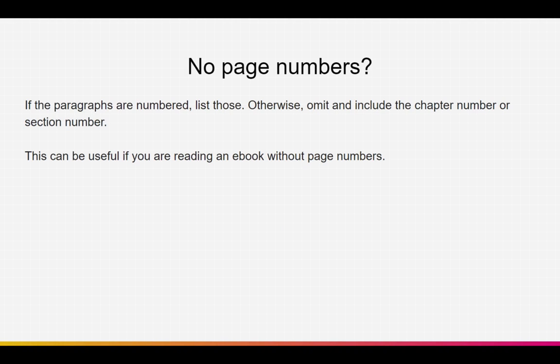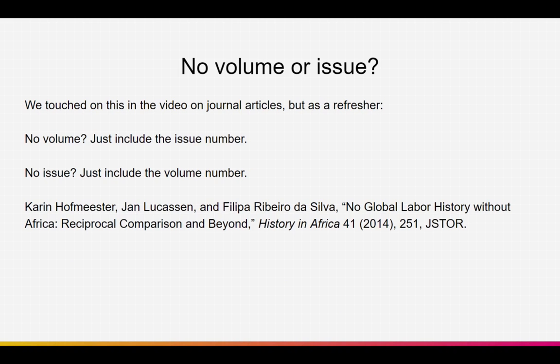Otherwise, if it's something like a web page, you can just omit the page numbers if it's still easy enough for your reader to find the information where it's located. We've touched on this a little bit in the video on journal articles, but as a refresher, if your source doesn't have a volume number, then just include the issue number. If it doesn't have an issue number, then you just include the volume number.